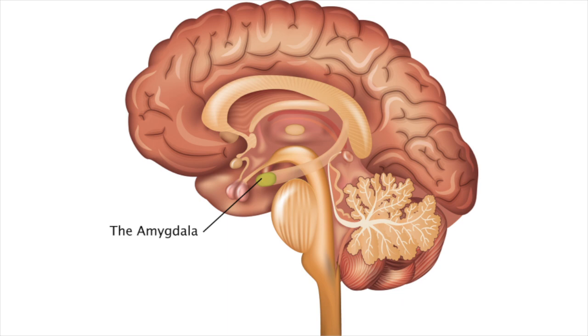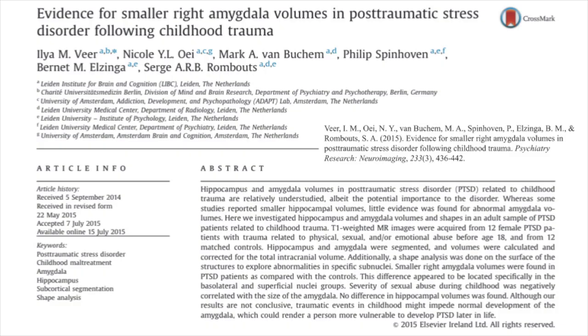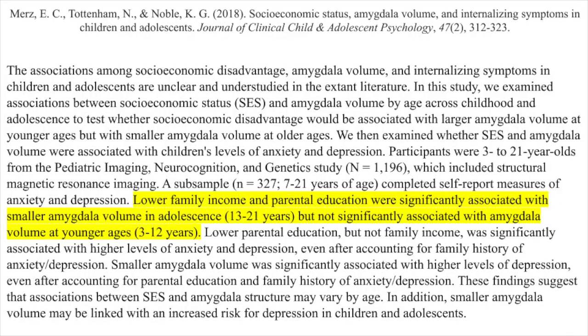Although the amygdala contributes to emotion, reward, motivation, learning, memory, and attention, it is most well recognized for being involved in the processing of emotions, particularly negative emotions like fear. The size of the amygdala is associated with various factors. For example, anxiety and depression have both been linked to differences in total amygdala volume. This video will discuss one study that looked at how the experience of SES is related to amygdala development in